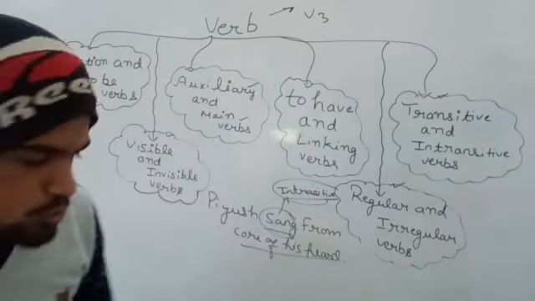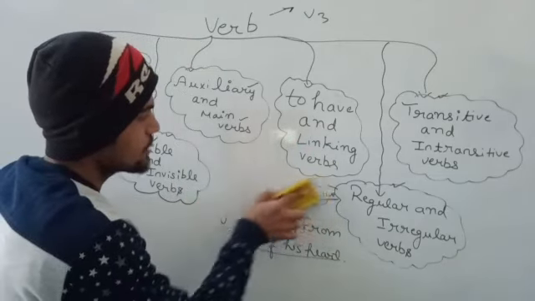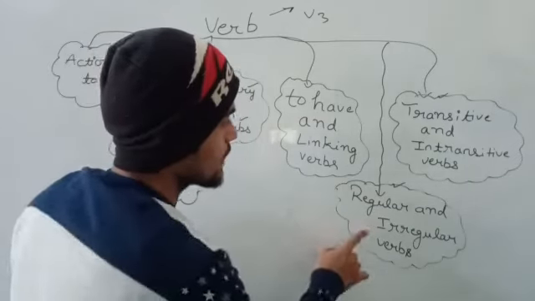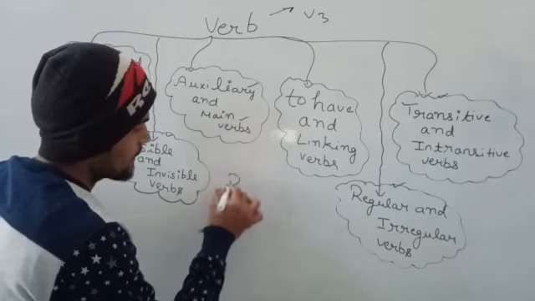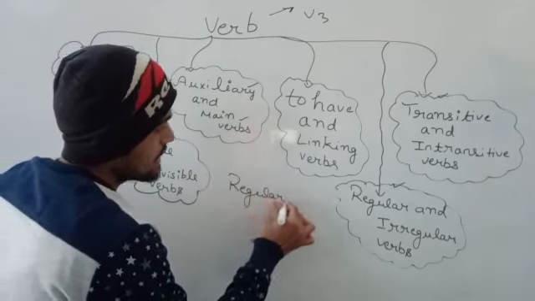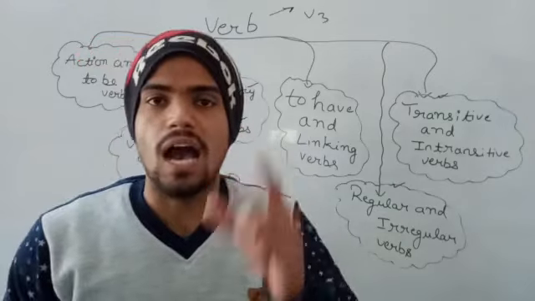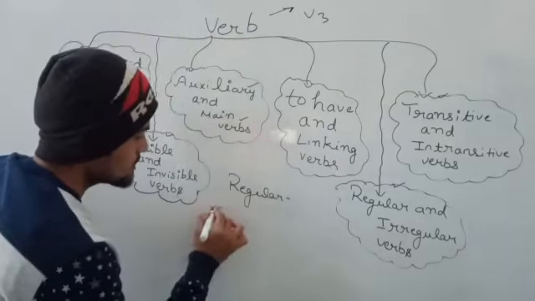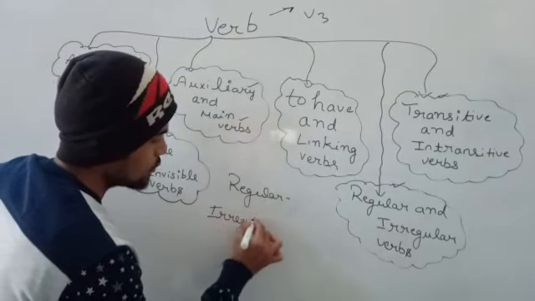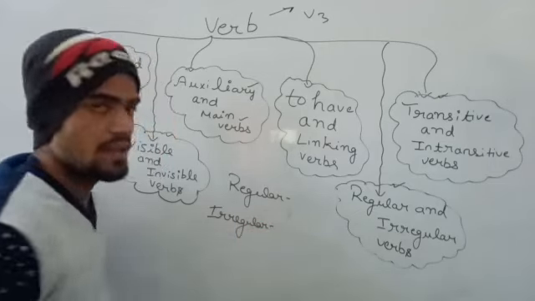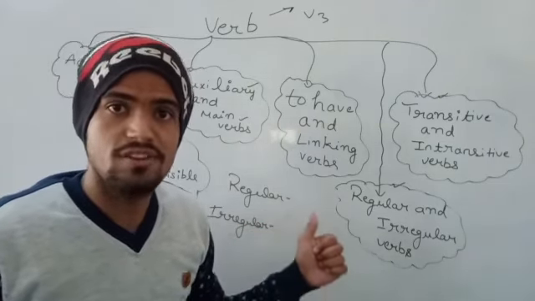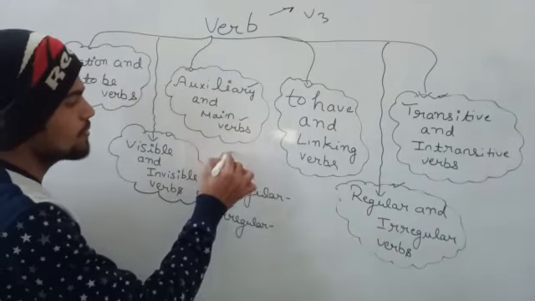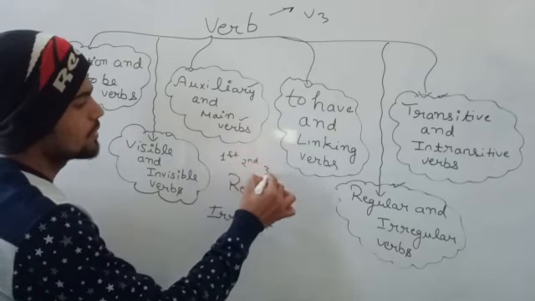Coming to the next portion, what is the next portion? The next portion is regular and irregular verbs. Although these are very simple, after seeing this you will just say, sir, it was very simple, because these don't need much mental effort. Regular verbs are those in which we use, as you have heard about verbs, three forms: the first form of verb, the second form of verb, and the third form of verb.